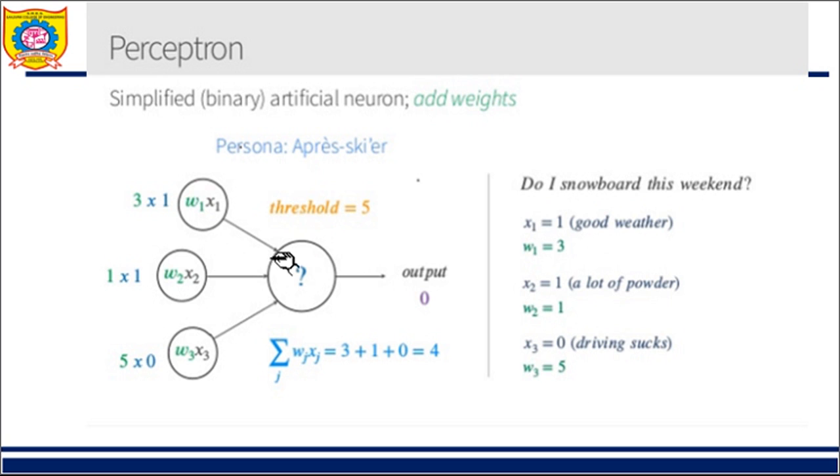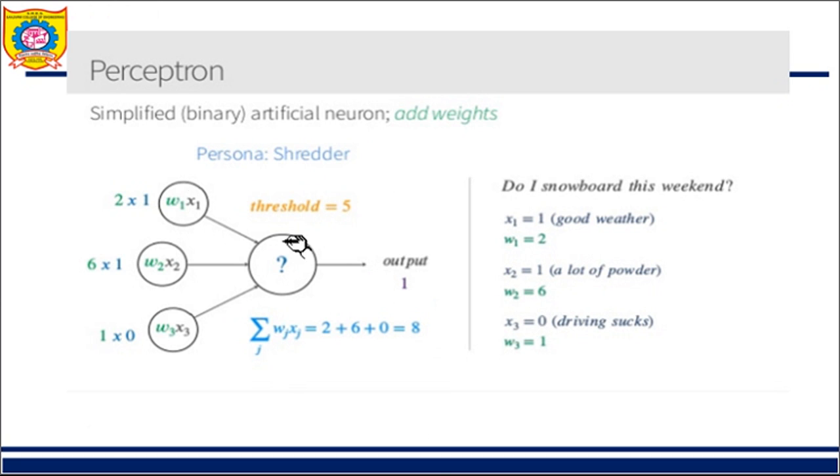Now what is my input over here? 1 into 3, where 3 is my weight. So input into weight is done for each, and the three terms are added together, so the summation is 4. I have to check whether 4 is greater than 5. The summation should be greater than the threshold, but it is not, and hence I need to output 0. What does it mean? That I'm not going to snowboard this weekend. If it gives me output 1, that means I'm going to snowboard.